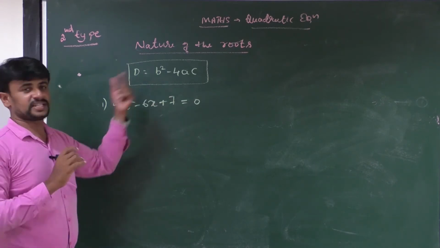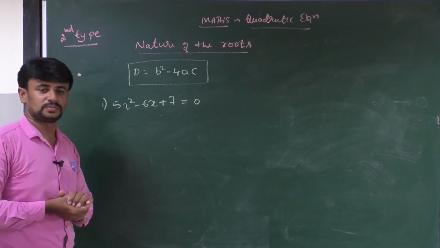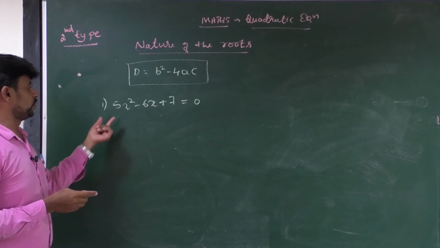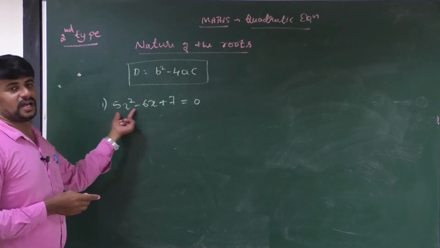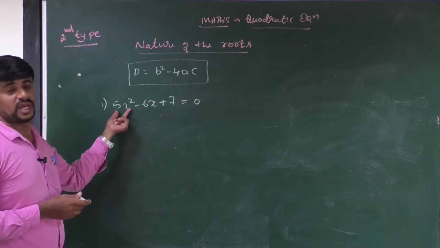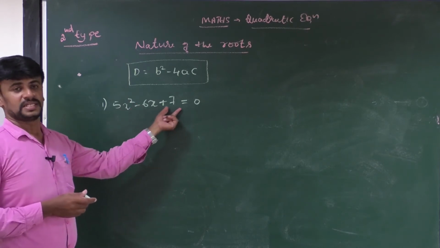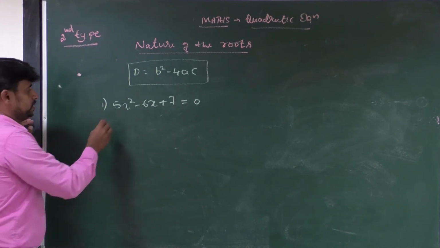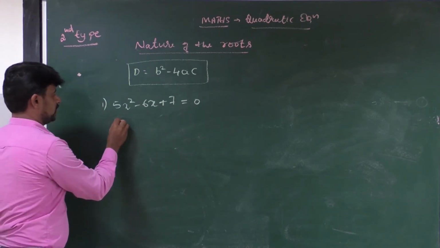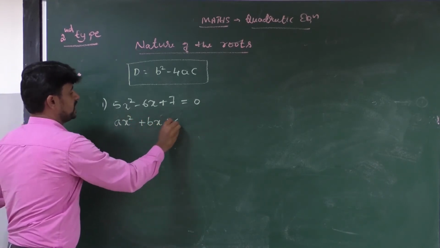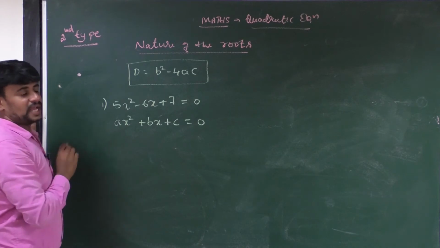Without solving this question, you have to find the nature of the roots. How can you find the nature of the roots without solving the problem? Very simple. First you have to check that the equation is in the form of ax square plus bx plus c is equal to 0. Observe here, this is in the form ax square plus bx plus c is equal to 0.